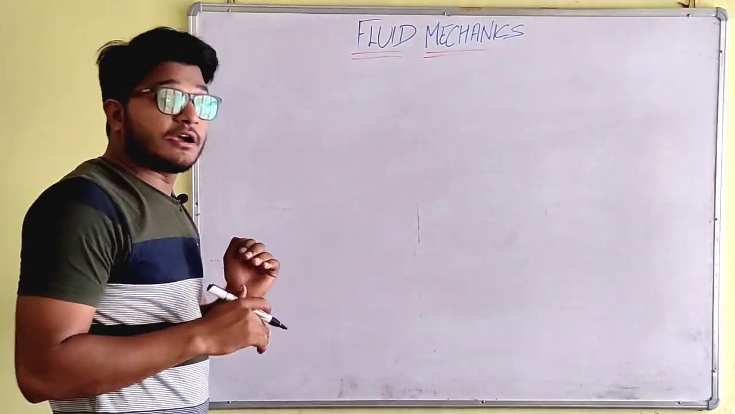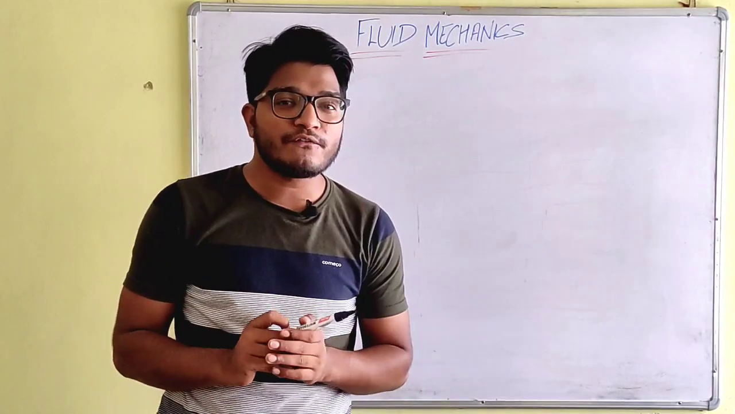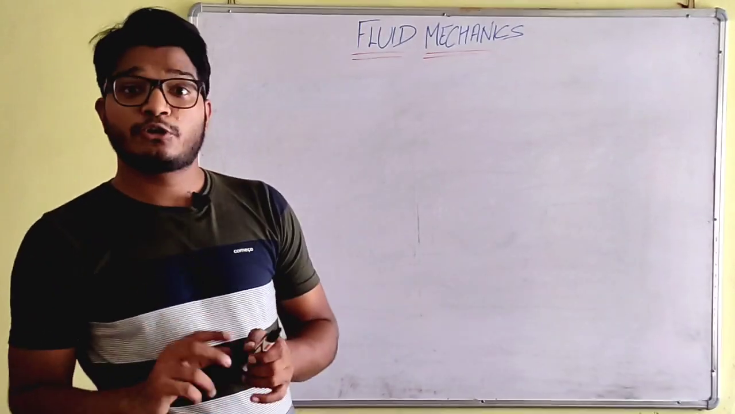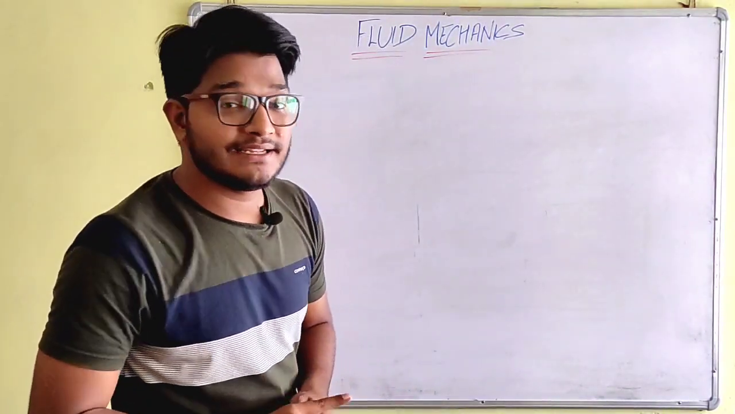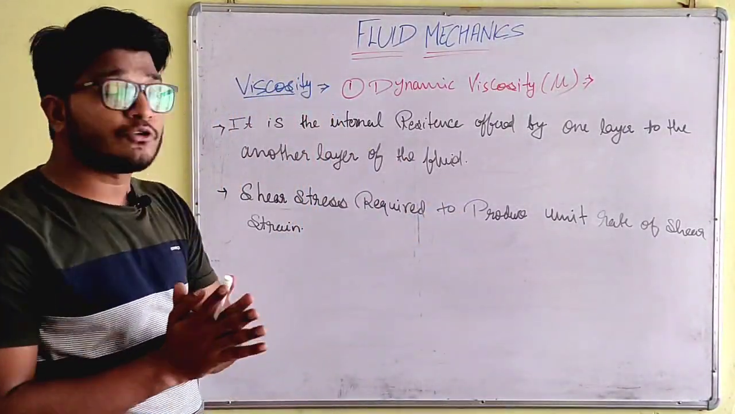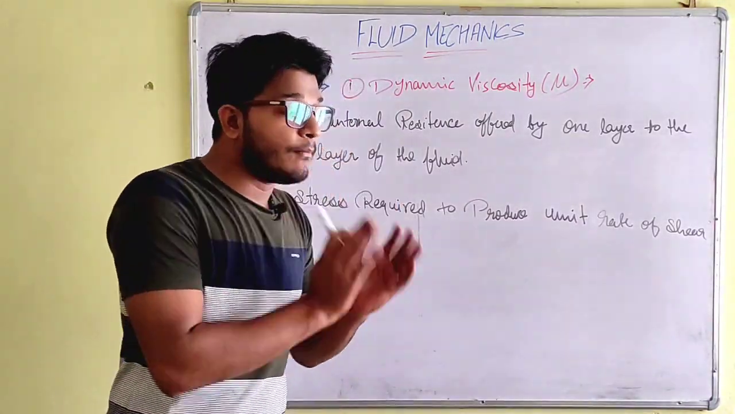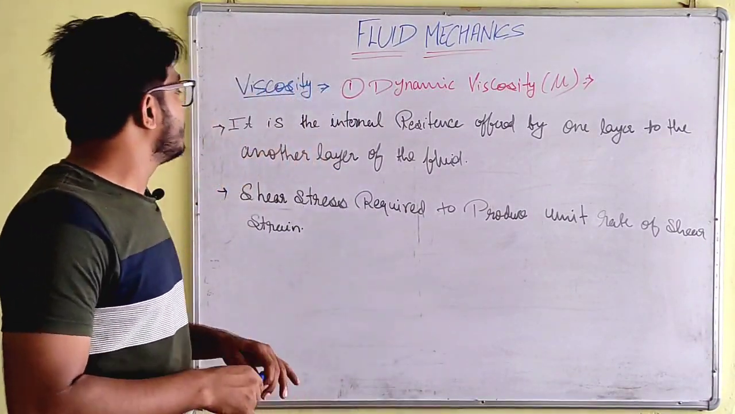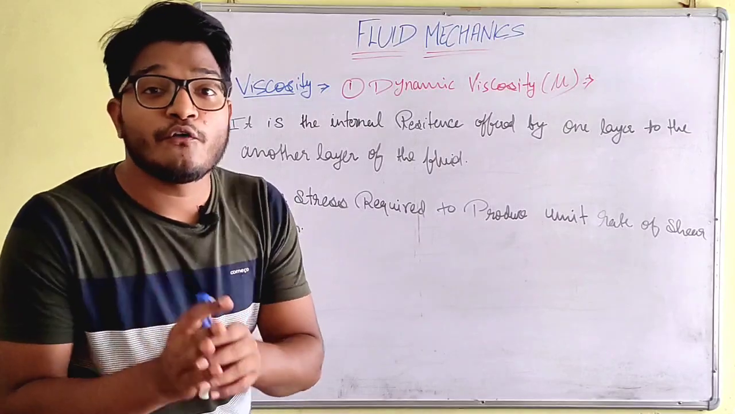Now let's jump on to the most important and basic definition of fluid mechanics, which is viscosity. We are going to study two kinds of viscosity. The first one is dynamic viscosity, and the second one is kinematic viscosity. So let's talk about viscosity. Viscosity is the property of fluid which can be understood only when the fluid is in motion. Here we have two definitions of viscosity. One is that it is the internal resistance offered by one layer to another layer of the fluid.